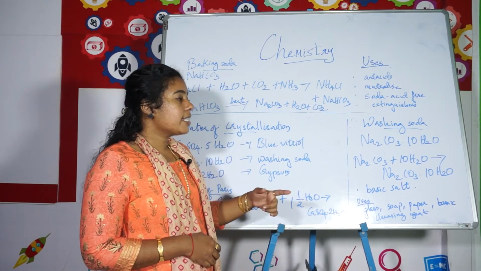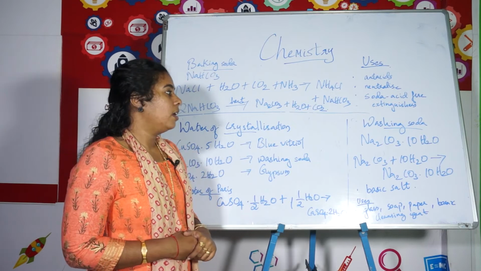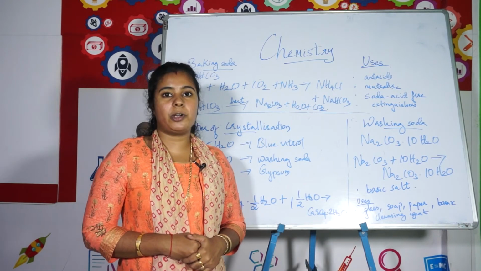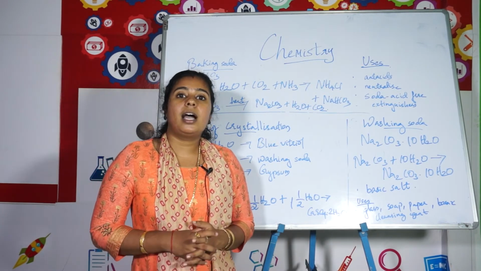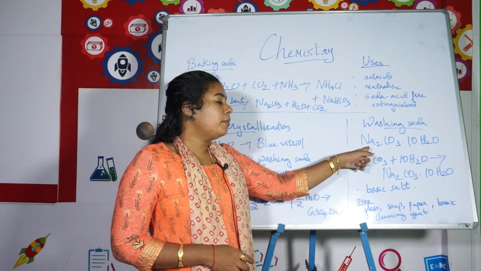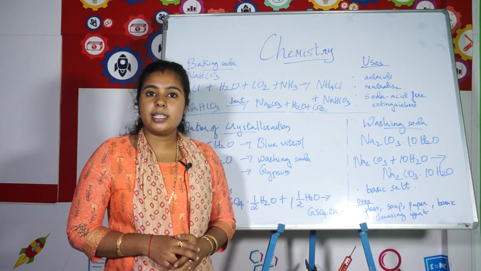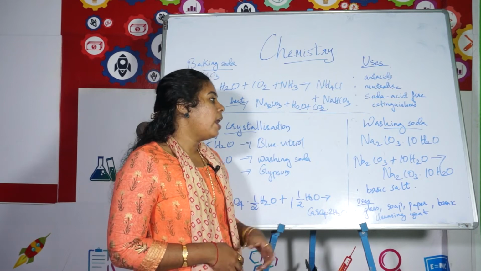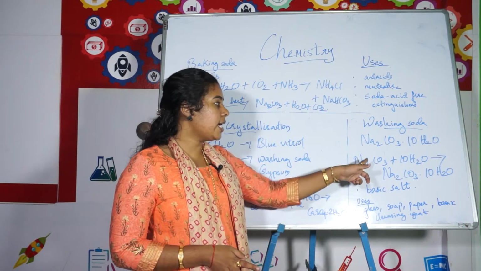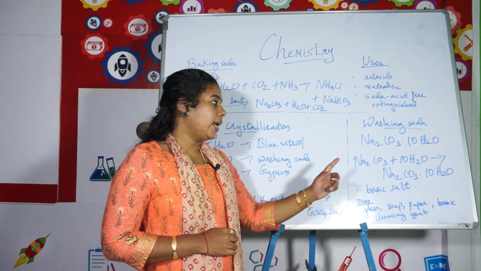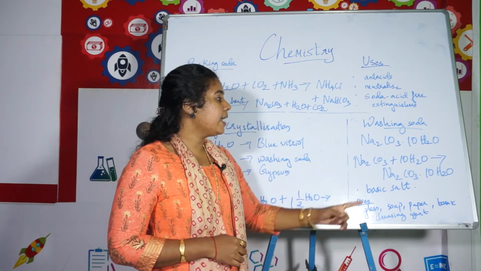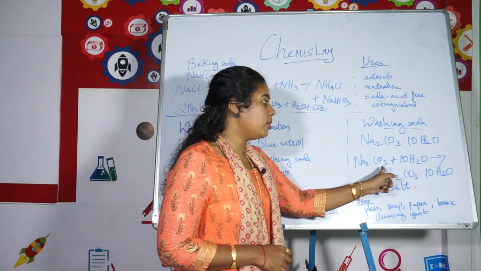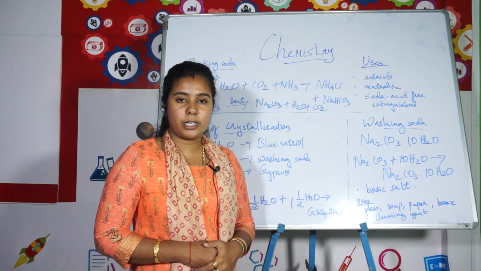Okay. Now the next compound we are going to discuss is washing soda. Washing soda is chemically sodium carbonate, Na2CO3.10H2O. It is a hydrated salt. That is, 1 molecule of sodium carbonate can accommodate 10 molecules of water. So its formula is Na2CO3.10H2O and it is prepared by direct combination reaction, that is sodium carbonate combined with 10 molecules of water to yield Na2CO3.10H2O.